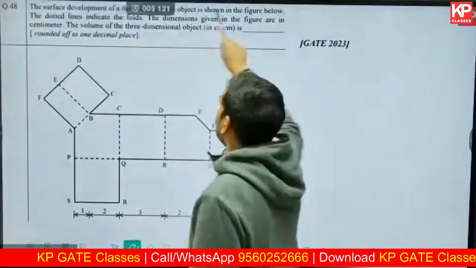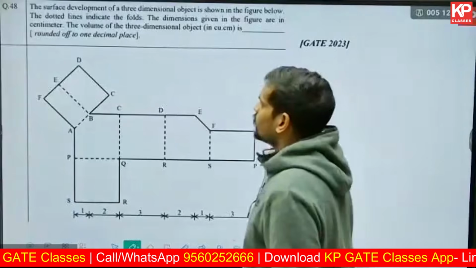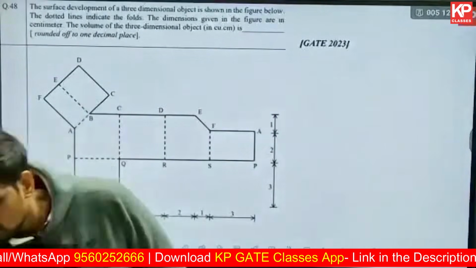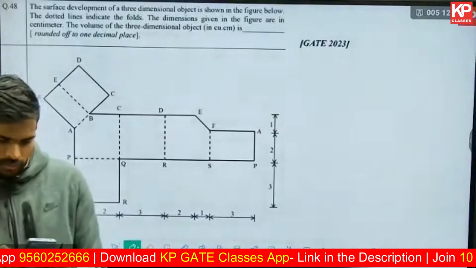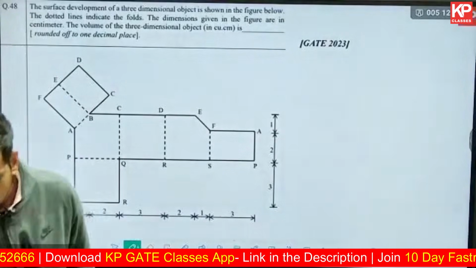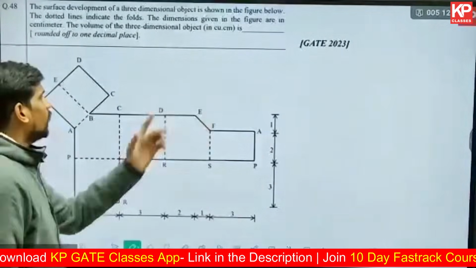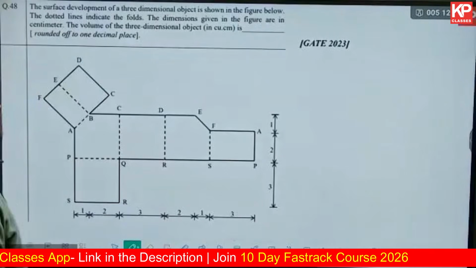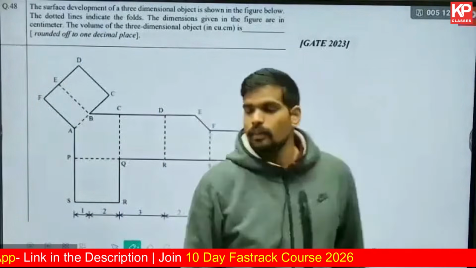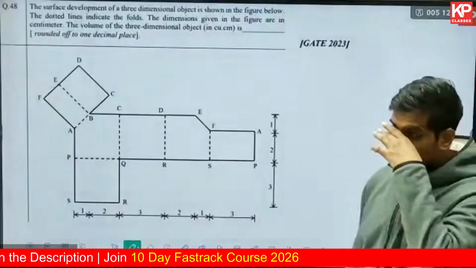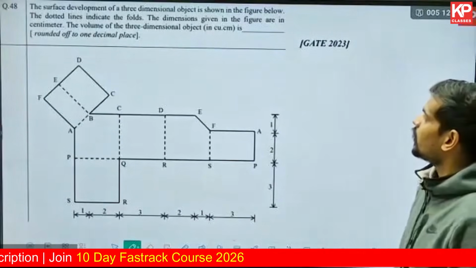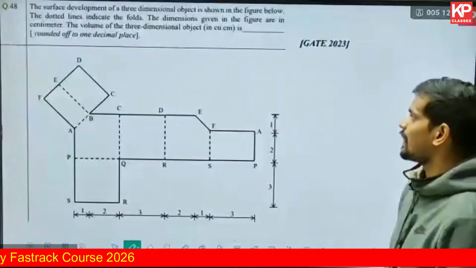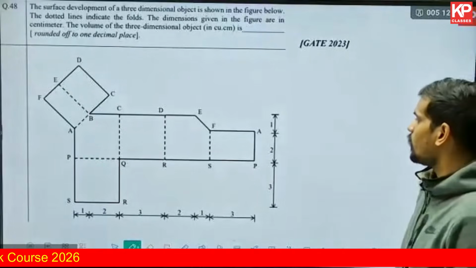The surface development of a three-dimensional object is shown in the figure below. This is a 2 marks numerical from the 2023 paper. The dotted line indicates the folds. The dimensions given in the figure are in centimeters. The volume of the three-dimensional form is dash.